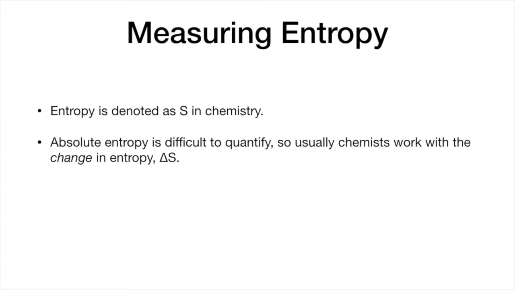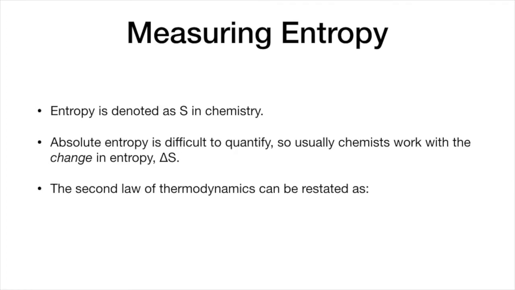But generally what we work with is the change in entropy, which is delta S. Just like we had the change in enthalpy in the previous section, here we're doing a change in entropy, which is delta S. And in fact, we can restate the second law of thermodynamics in terms of delta S. We can say the delta S of a closed system should always be greater than or equal to 0. So since delta S is the change in entropy, and entropy always increases, then we can say the delta S of a system always increases.